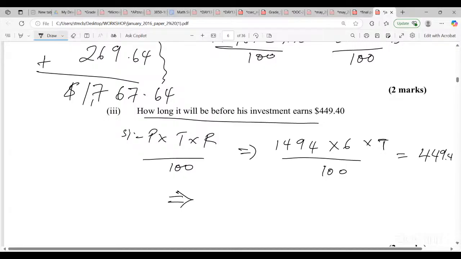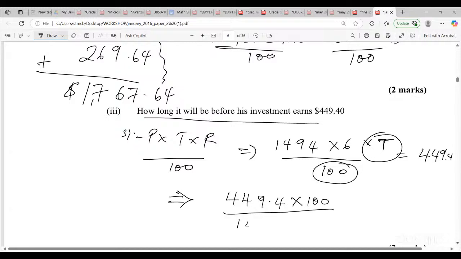All right, so what we're going to do, guys, we're going to transpose for T, right? So what it is, we're going to do the opposite of everything that is happening. Because 100 is dividing, we're going to times. So we're going to say 449.4 times 100, and then we divide by the other, 1494 times 6. That should give us the years that it's going to take to give us that amount.